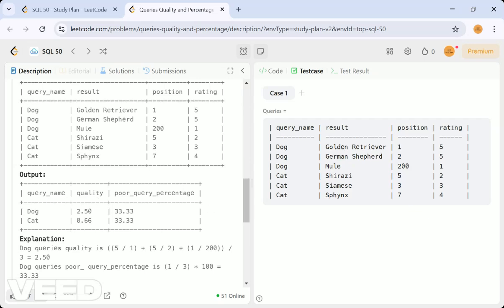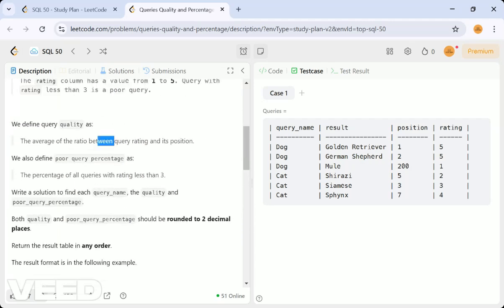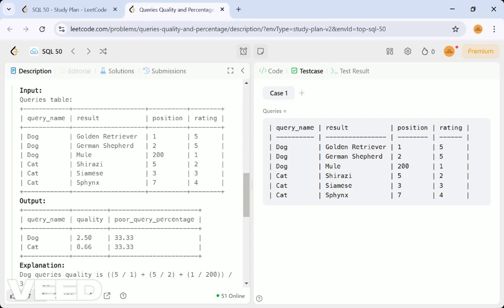Then to get the quality, we have to divide the rating by the position. They have already given the query rating with its position, so rating by position, that is 5 by 1.